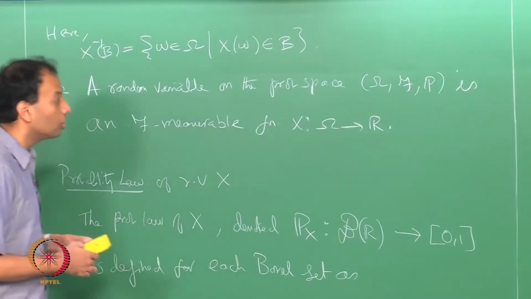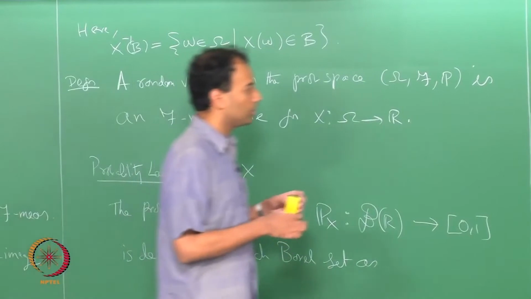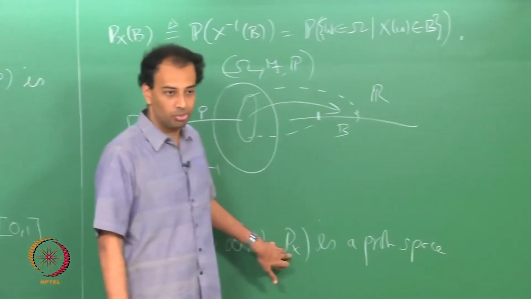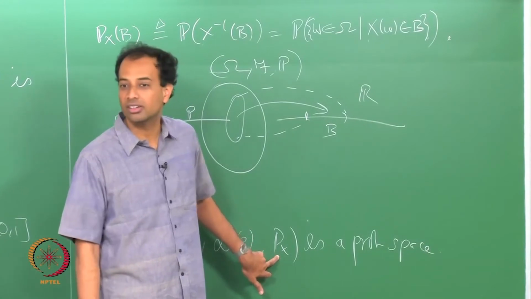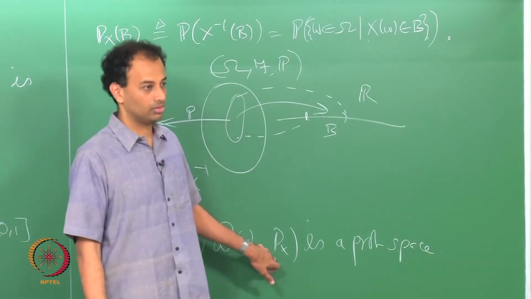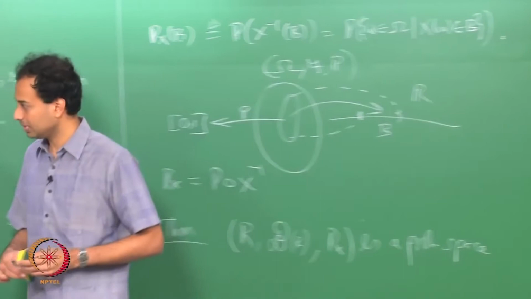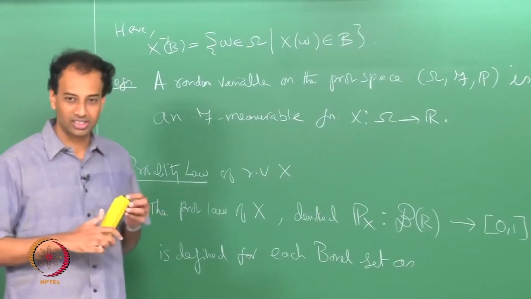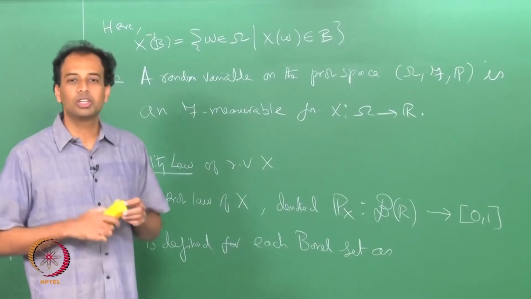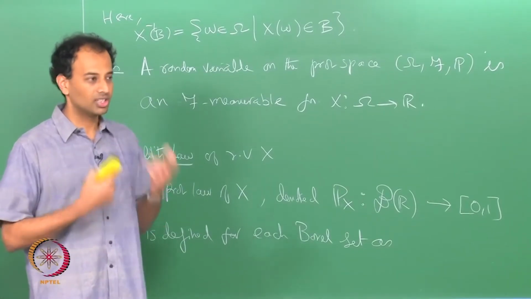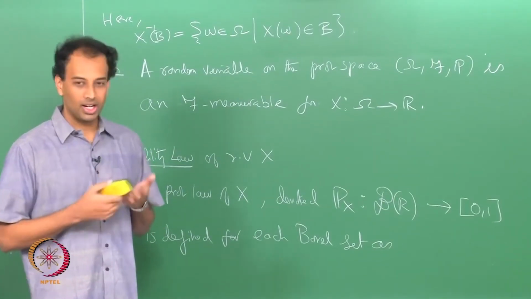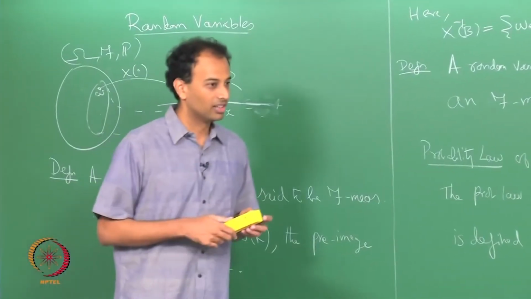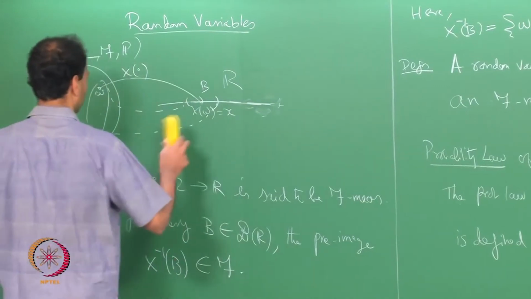So, it appears as though in order to give you a complete probabilistic description of a random variable, I need to give you the probability law P_X for every Borel set, right. It turns out that you don't need P_X for all Borel sets, okay. It is enough to specify P_X for certain nicer subsets, right. Borel sets can be very complicated, right. So, that is what I will get to next.